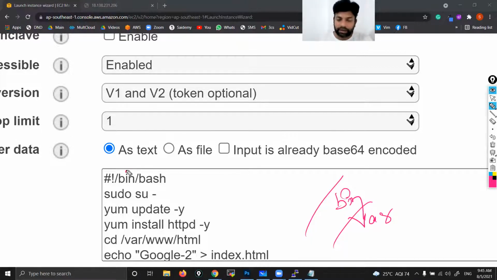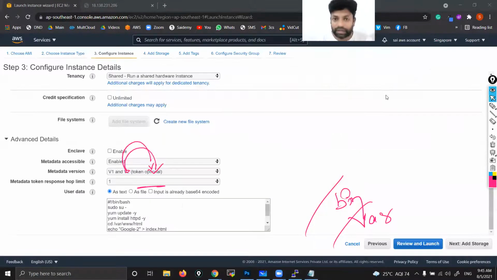So from the bin directory of this Amazon Linux, it will take bash. Bash is what? Command prompt. That bash shell, we call it bash shell, is nothing but the command prompt. So from the bin directory of Amazon Linux, it will take the command prompt. The bin directory of Amazon Linux, that's what we are launching.